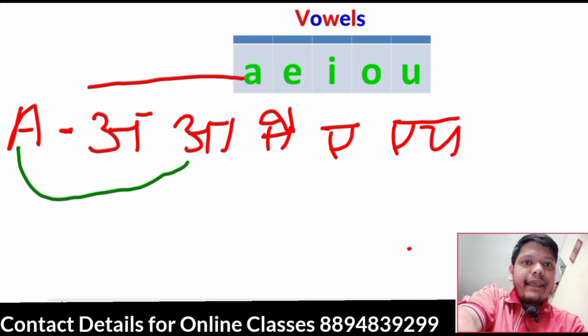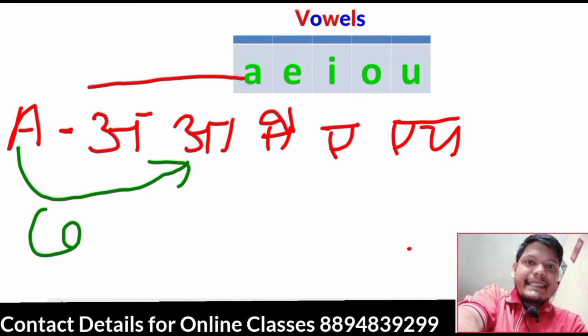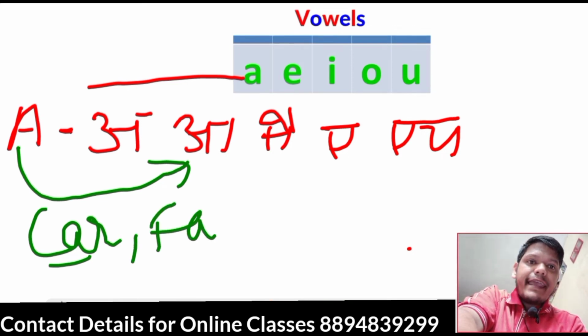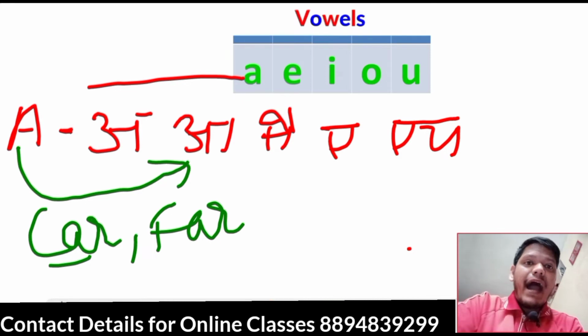Next, vowel A giving sound A, exact A. Now example, C-A-R, ka, a, ka, car. F-A-R, fa, far, not for. Previously we have also seen vowel A was used there, but the sound was different. Here the sound is coming different.